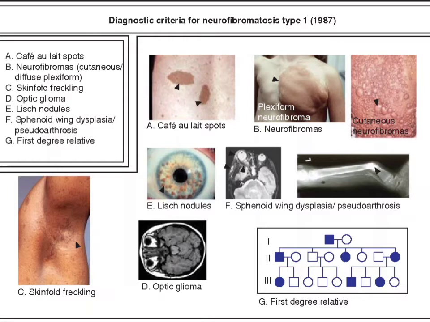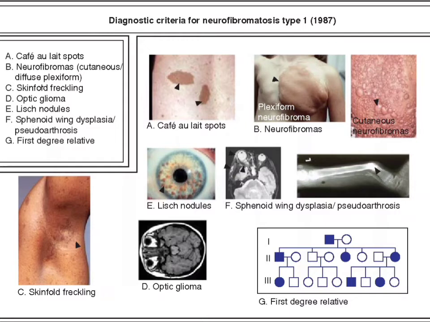So all these are diagnostic criteria for neurofibromatosis type 1. I am telling once again: cafe au lait spots, neurofibromas, cutaneous neurofibromas, axillary freckling, optic gliomas, Lisch nodules on the eye. Generally, these Lisch nodules are found in the ophthalmic examination with the help of an ophthalmoscope or a slit lamp examination. Next is sphenoid wing dysplasia or pseudoarthrosis.